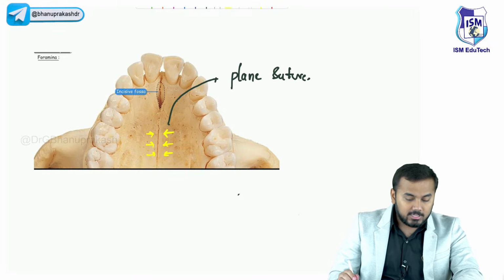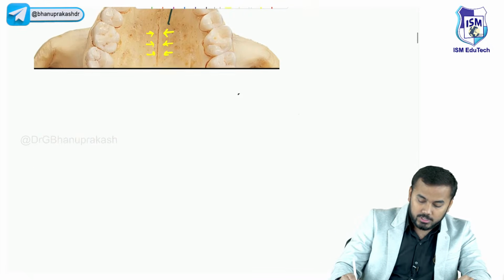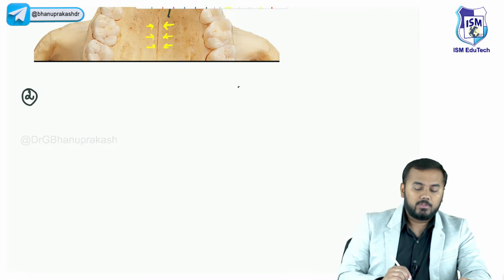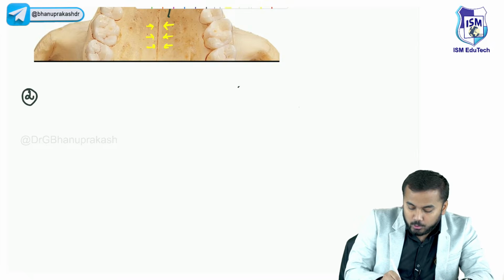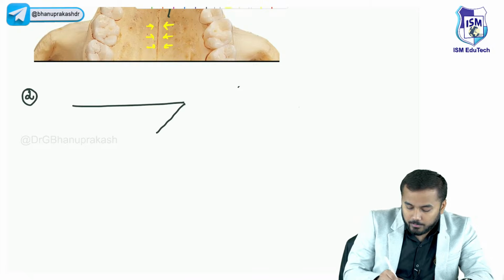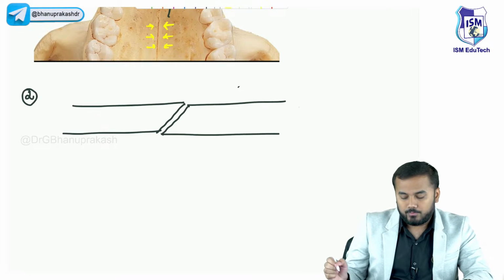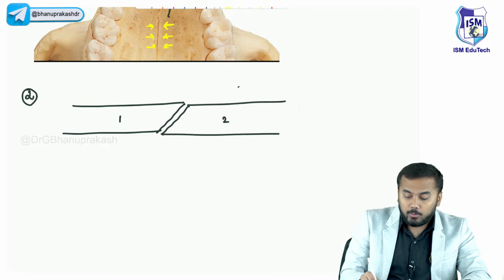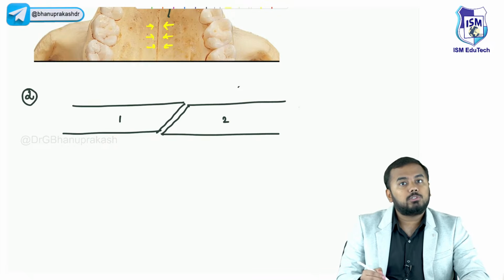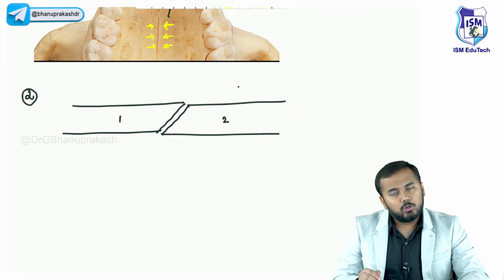After this plain suture, the second important thing is, look at this bone. This is one bone, and this is another bone. But look at both the bones. The surfaces of both the bones are also even.